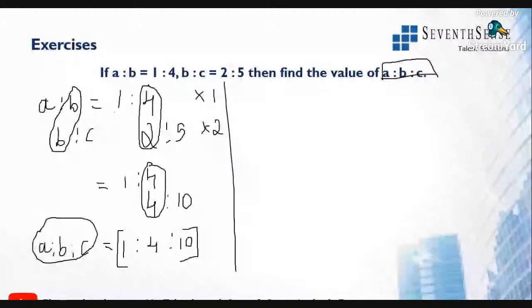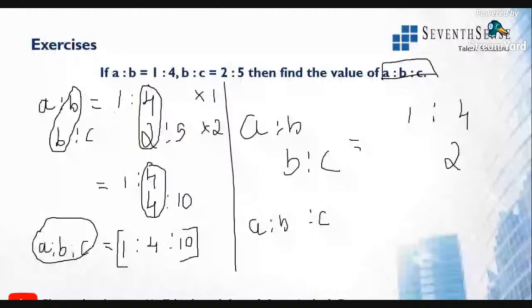All right. So next, this traditional method is what we usually follow. One shortcut trick is very simple. They have given A is to B and B is to C. In the end, we need to find out A is to B is to C. So A is to B is 1 is to 4. B is to C is 2 is to 5. Now I'll give you the arrow marks. Just multiply those numbers.